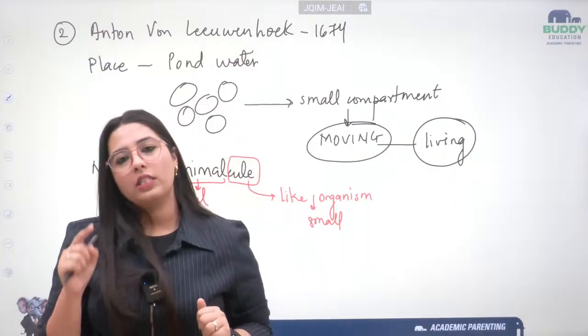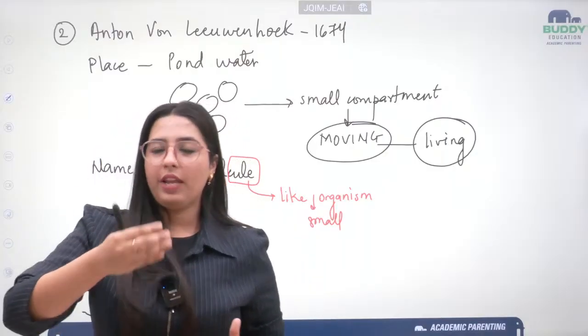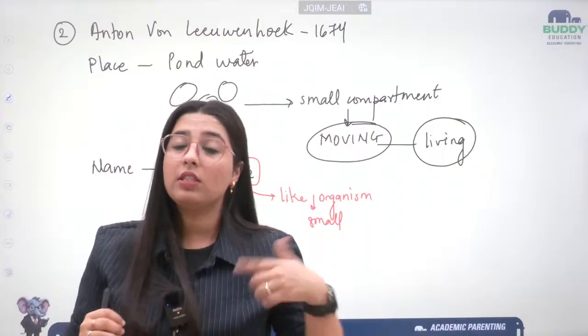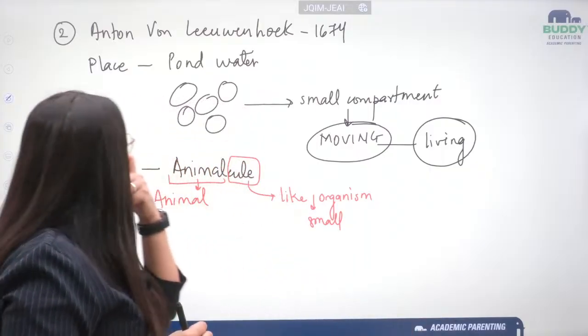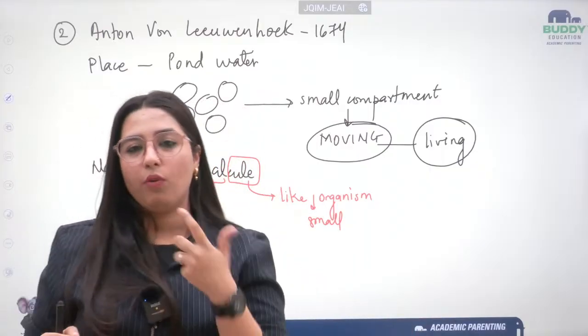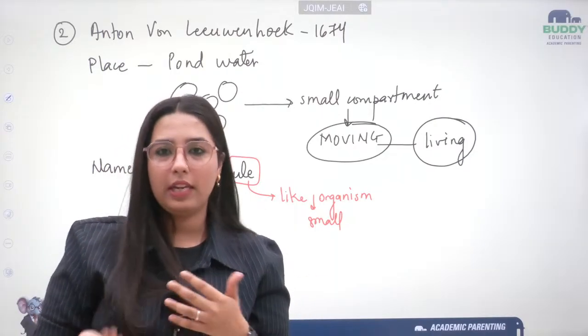So after the discovery of the cell, the next discovery was the nucleus. The nucleus was discovered by Robert Brown. Let me write down the names of the scientists, but I'll provide you the list after the class on the Telegram channel.